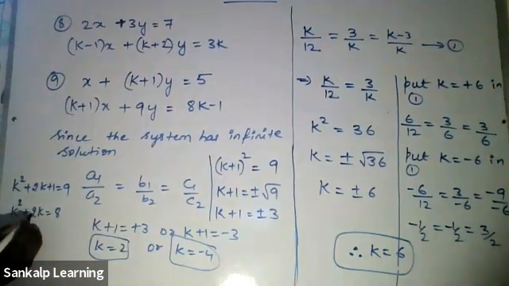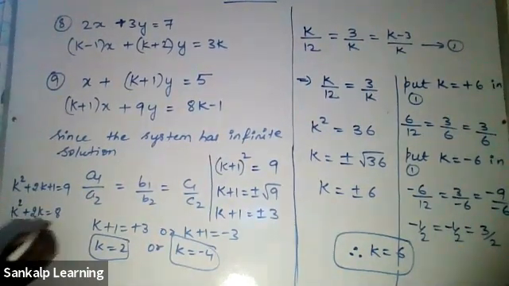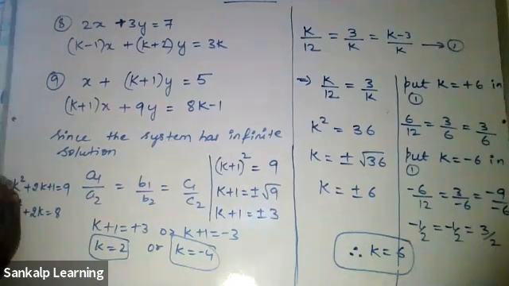In 2K, 2 is in multiplication with K. If I want to send it this side, this should not be there. Then I could have sent it. Now you cannot send it.